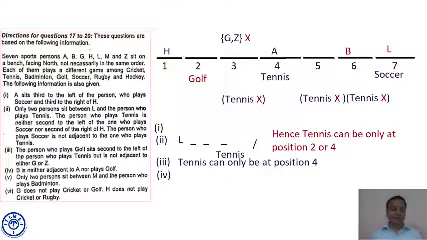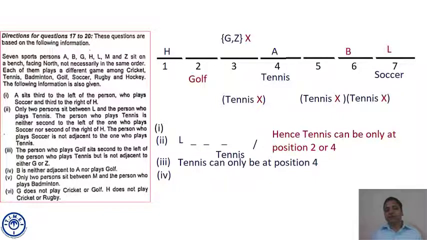I'm reading it once again. Point 4 says B is neither adjacent to A. Adjacent to A are seat numbers 3 and 5. They cannot be occupied by B. Nor does B play golf, so it cannot come at seat number 2. So only one position is left which goes to B, that is position number 6.